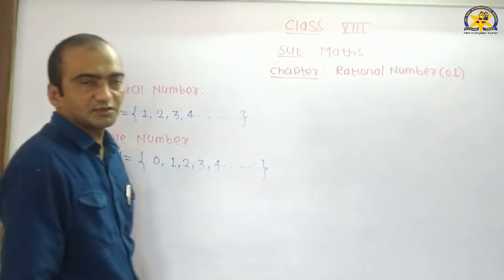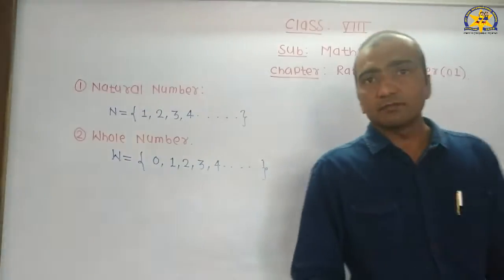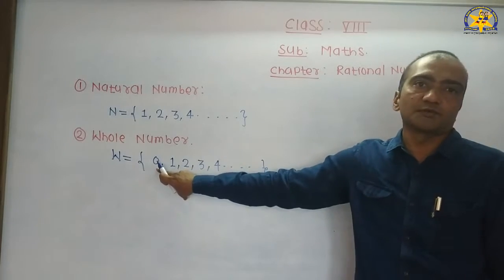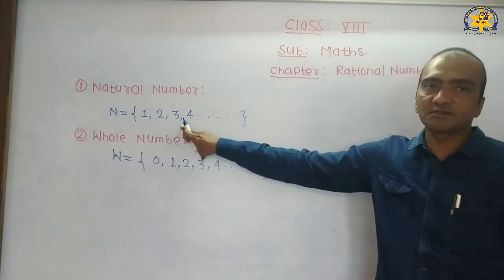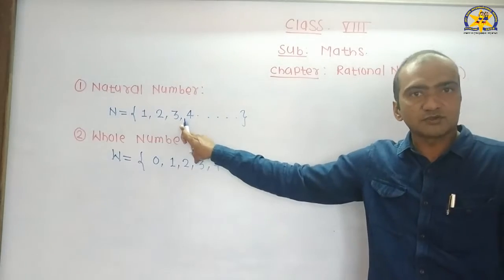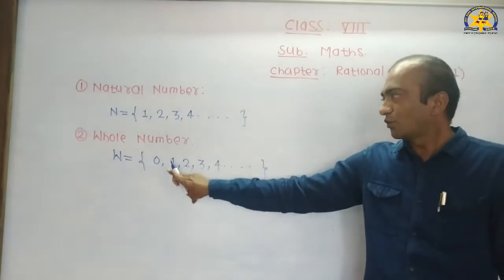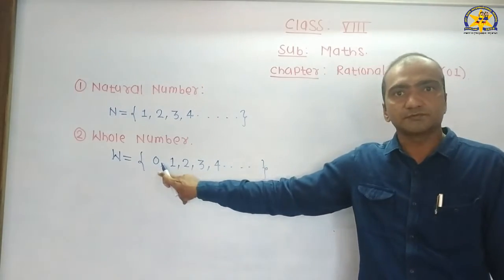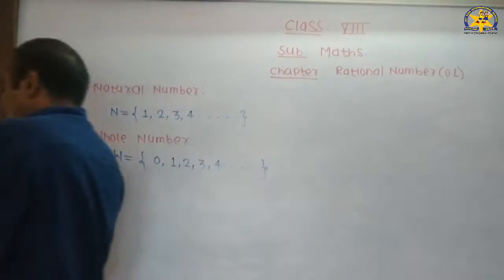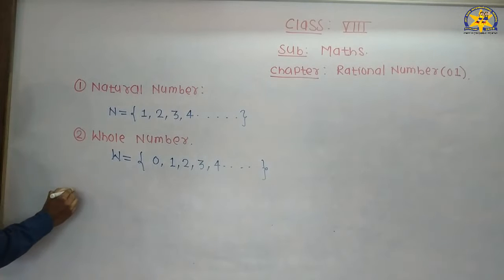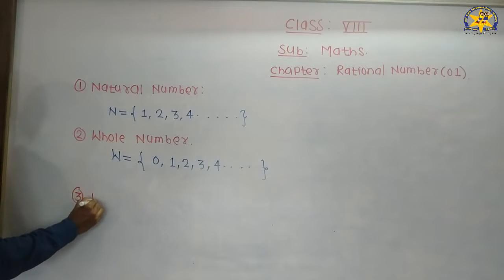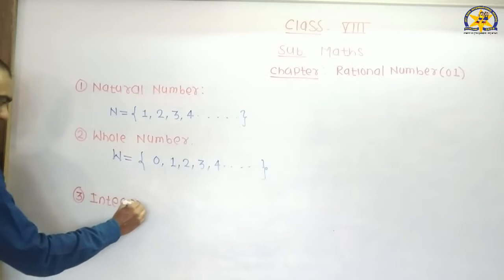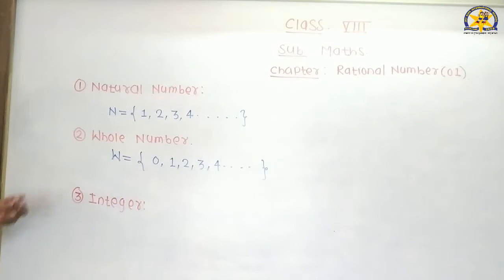What is meant by a whole number? Whole number is a set of natural numbers with 0. Natural number starts from 1 and has no end. Whole number is a set of natural numbers with 0. After that, third is integer. What is meant by integer?